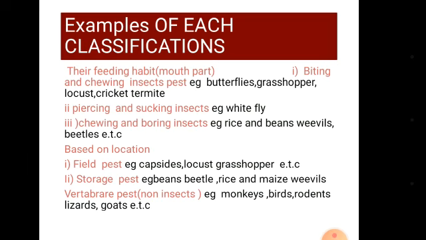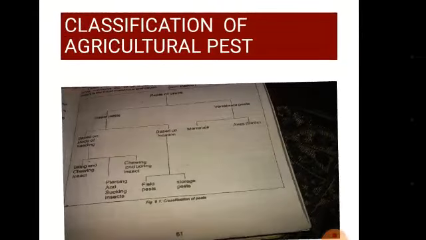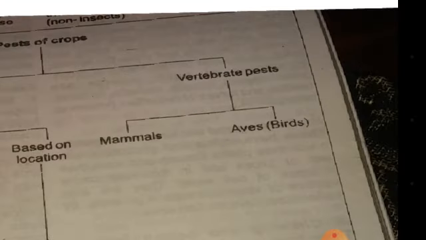Then coming to the same classification on vertebrates, there we have the mammals and the amphibians. These are bigger pests. Vertebrate pests, or non-insect pests, are bigger pests with a backbone. They are few in number when compared with insect pests. They attack crops in the field, while some attack crops in the store.